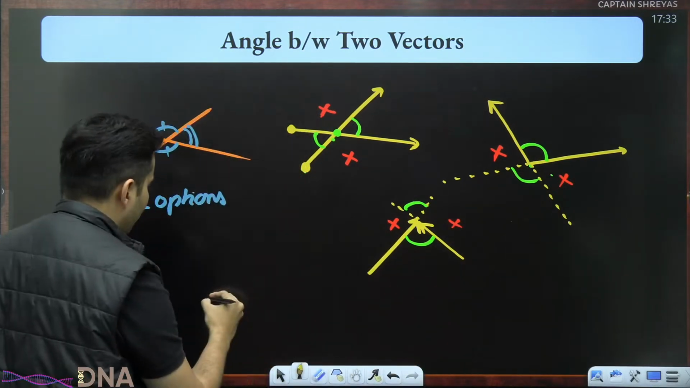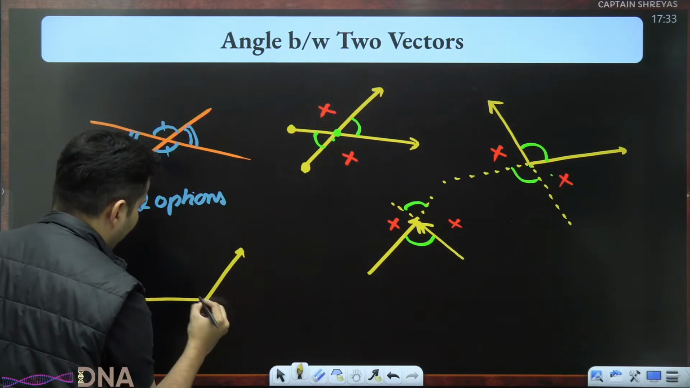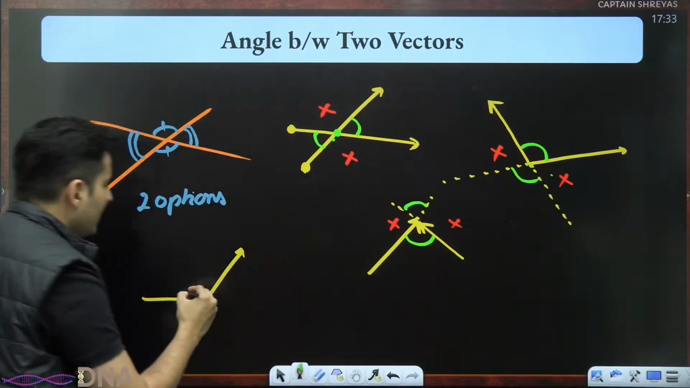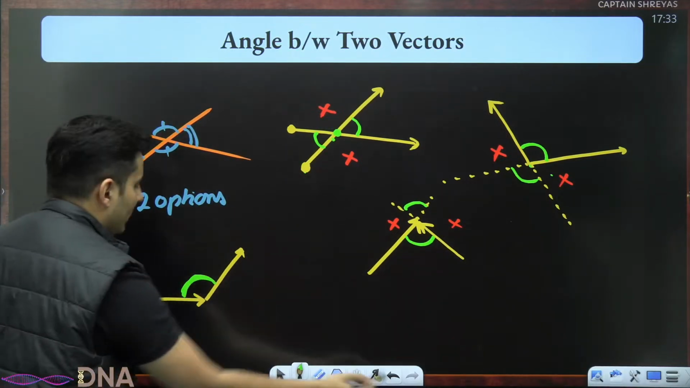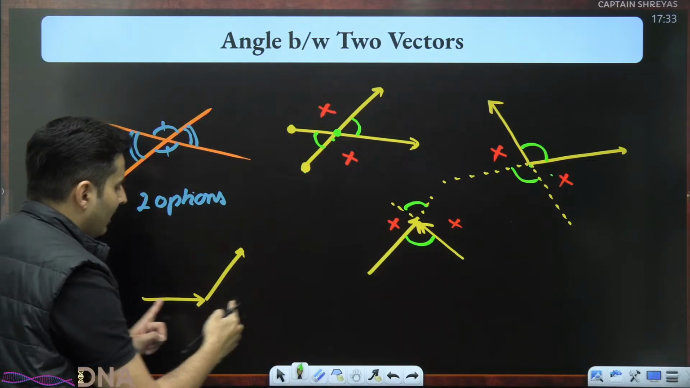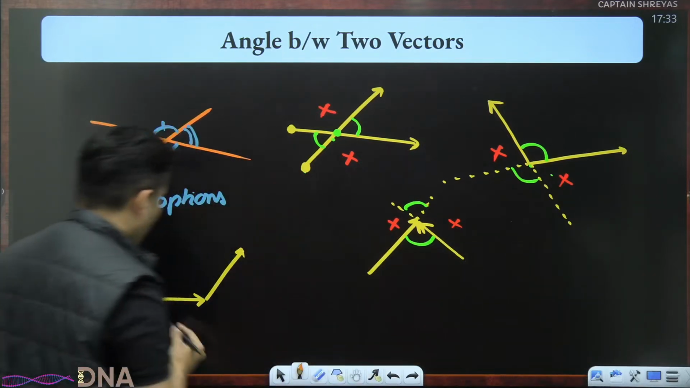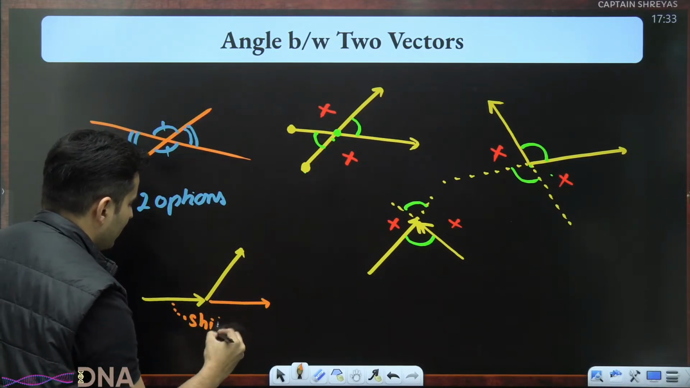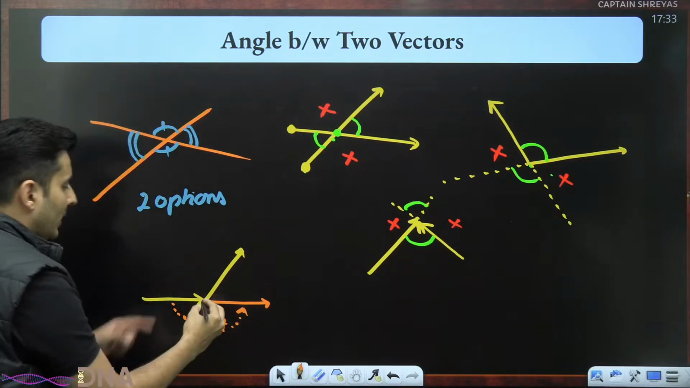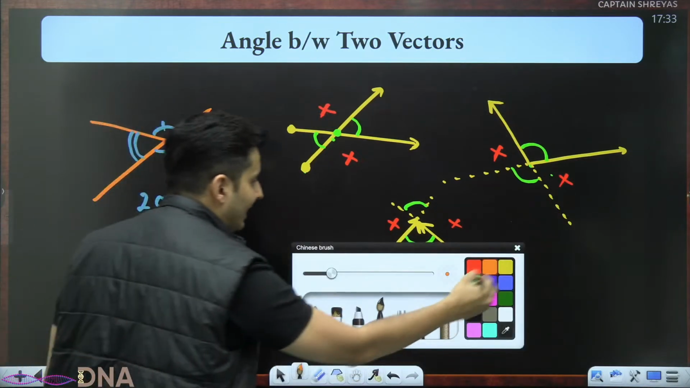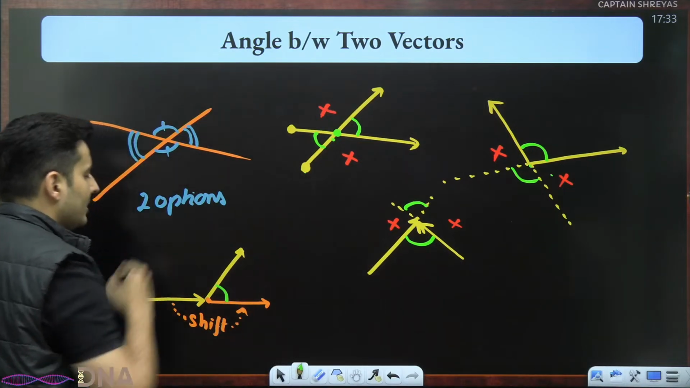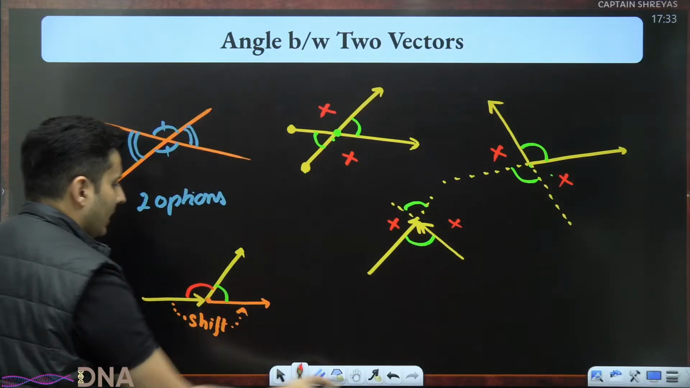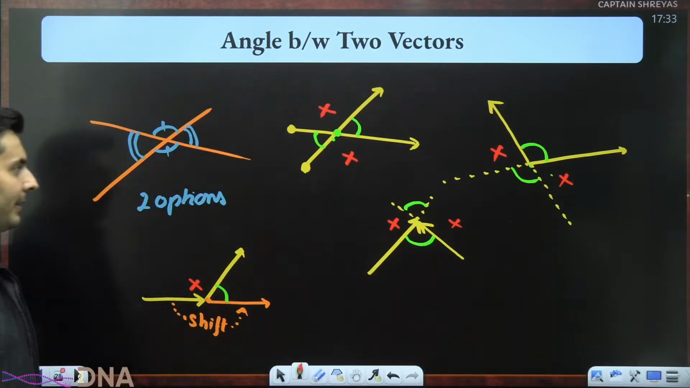Same way, for example, I have a vector like this and I have a vector like this. These two have directions. Don't even think of measuring this. This is not correct because they are not starting together. So I have only one option, but to shift this right over here, so that both of them start together. Once they start together, then this angle is the correct angle. This angle is not the correct angle.